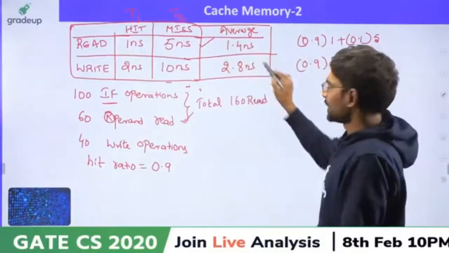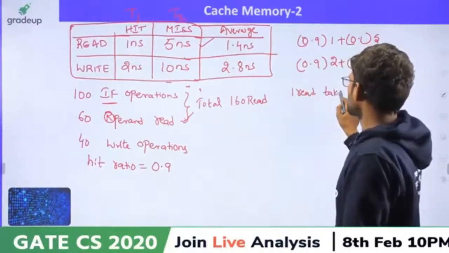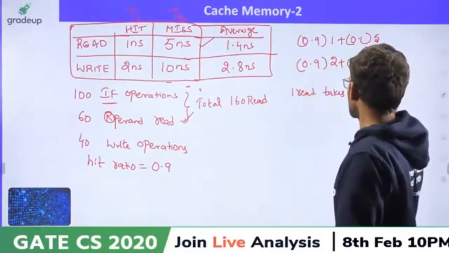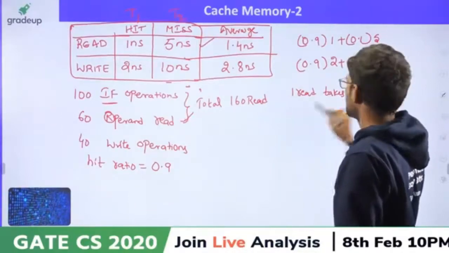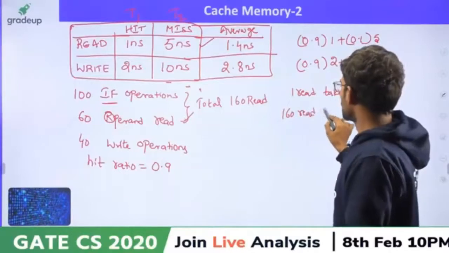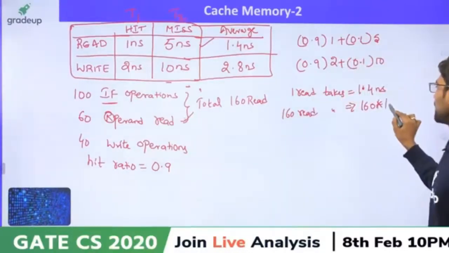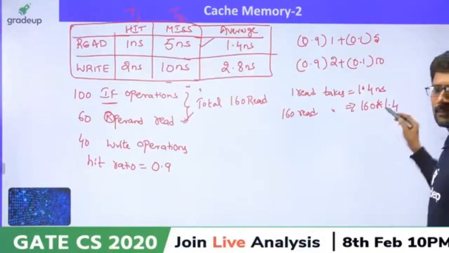For one read operation it takes 1.4 nanoseconds of time. Total 160 read operations we have. So 160 reads require 160 multiplied by 1.4. Tell me what is this value?